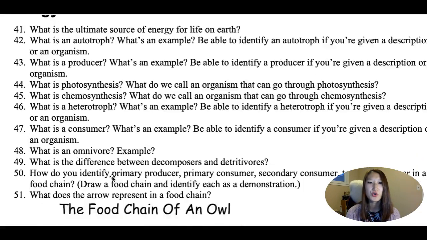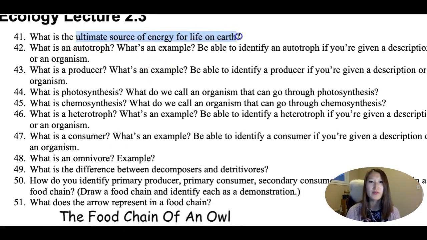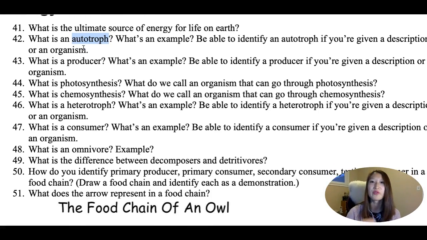Moving on to a food chain. The ultimate source of energy of life is the sun, and an autotroph is anything that can produce its own food. It could be plants, and certain bacteria can be autotrophs as well. Anything that can produce its own food and doesn't ever have to eat is an autotroph. A producer is an autotroph.